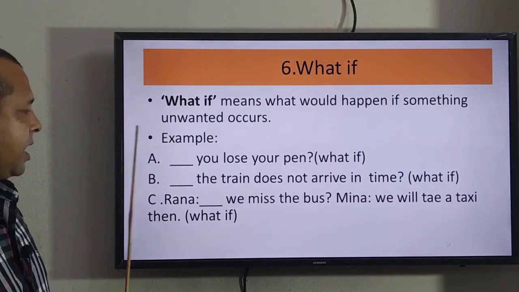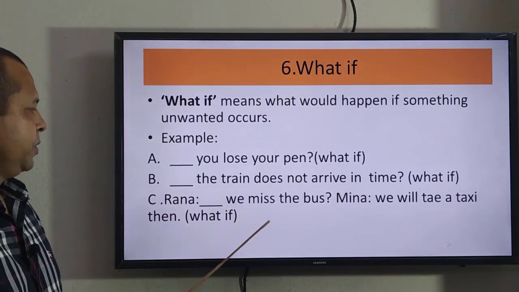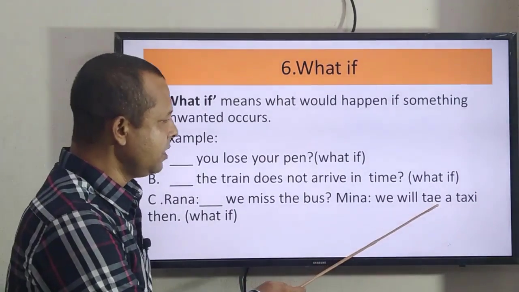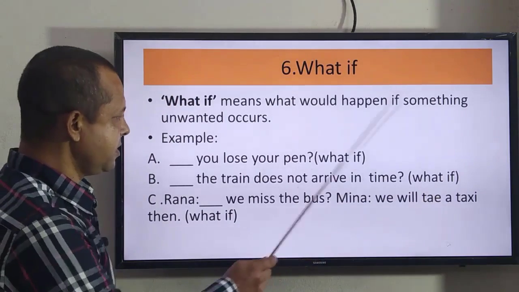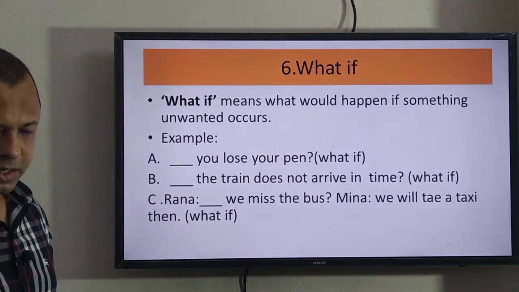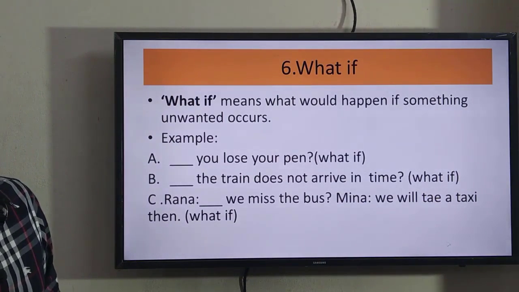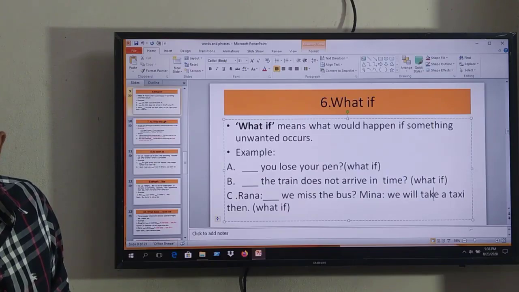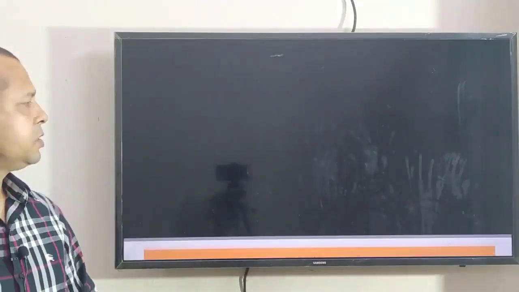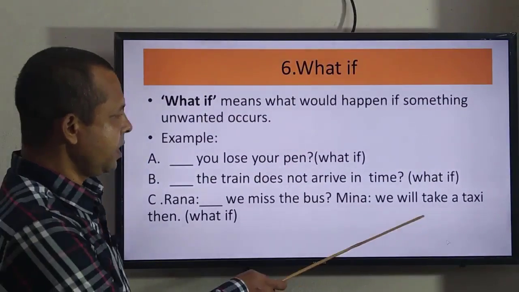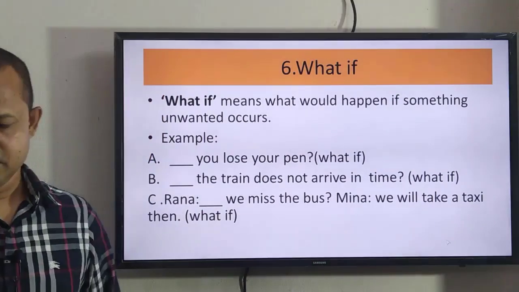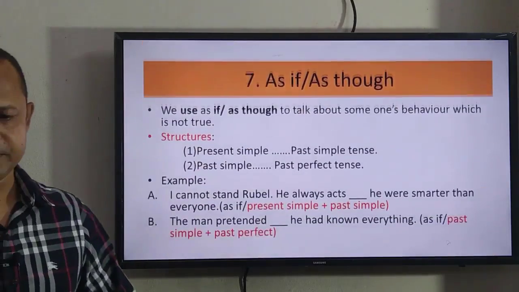C number, Rana: what if we miss the bus? Meena is answering, we will take a taxi. Sorry, here is wrong. It will be actually we will take a taxi. So we have understood the use of what if.